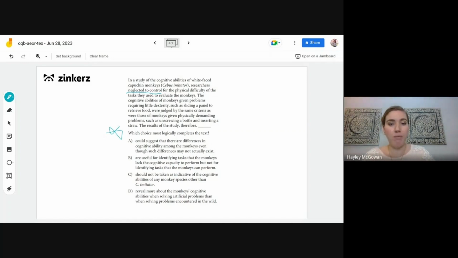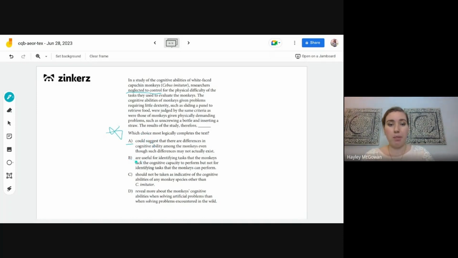So we have A, could suggest that there are differences in cognitive ability among the monkeys, even though such differences may not really exist. All right, so this seems like a good option. It's essentially what we just said, just in different words, that the monkeys could maybe have differences in cognitive ability, but we can't know that for sure. So the results may suggest that, but we don't actually know that there's that difference because of the difference in the physical demands of the two tasks they were given.